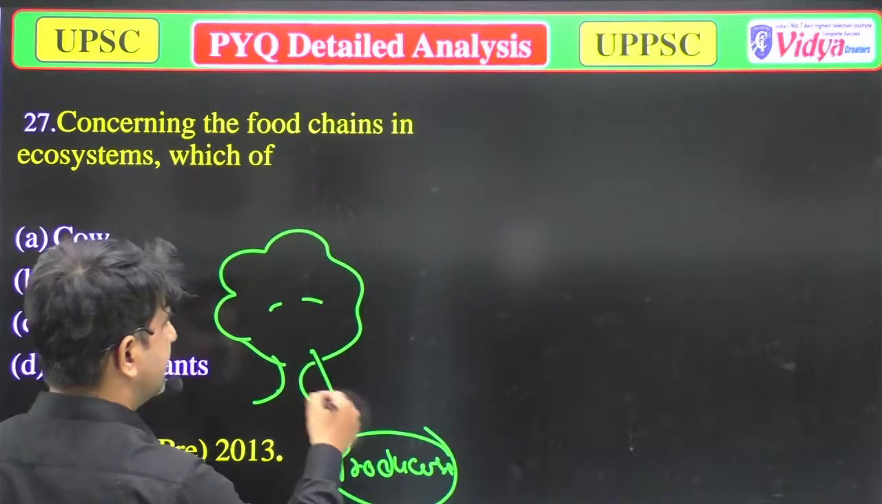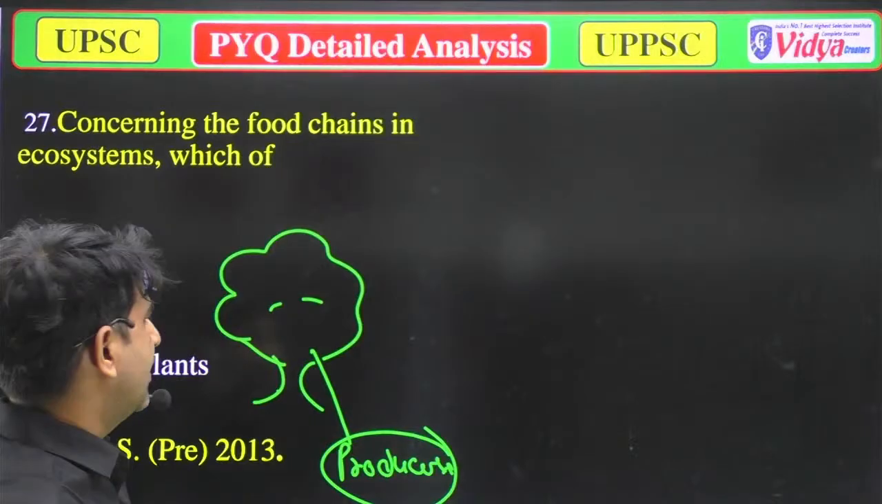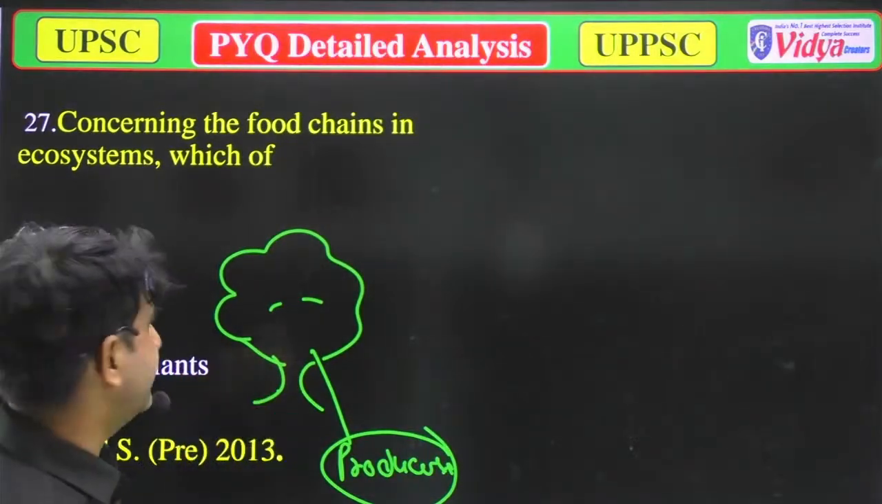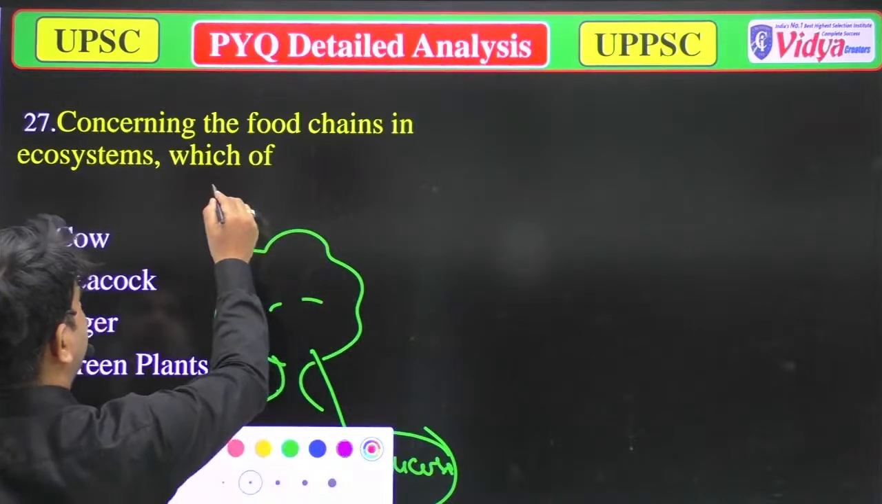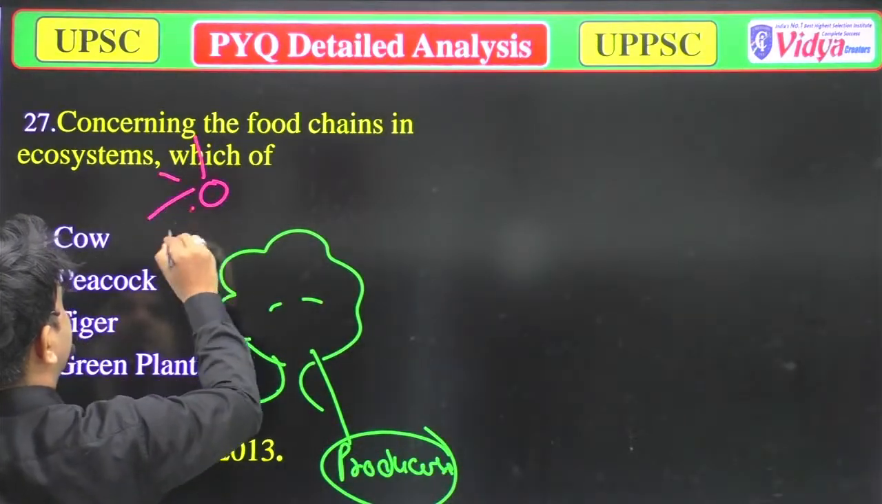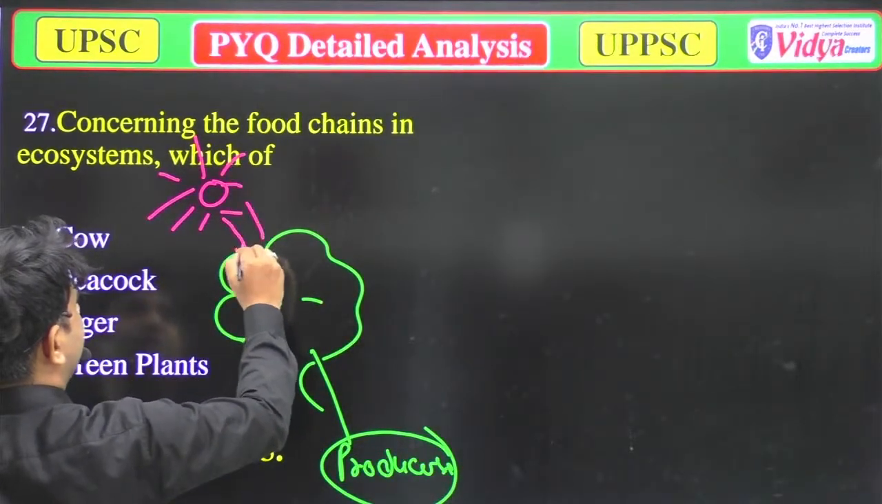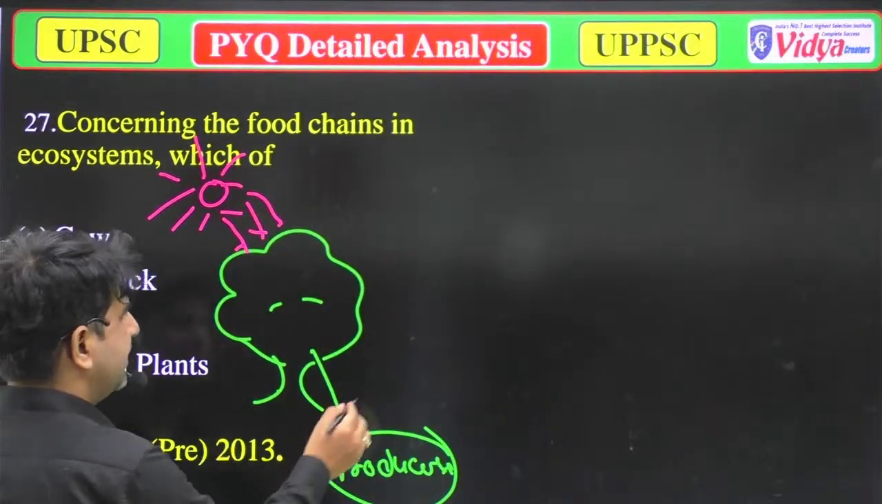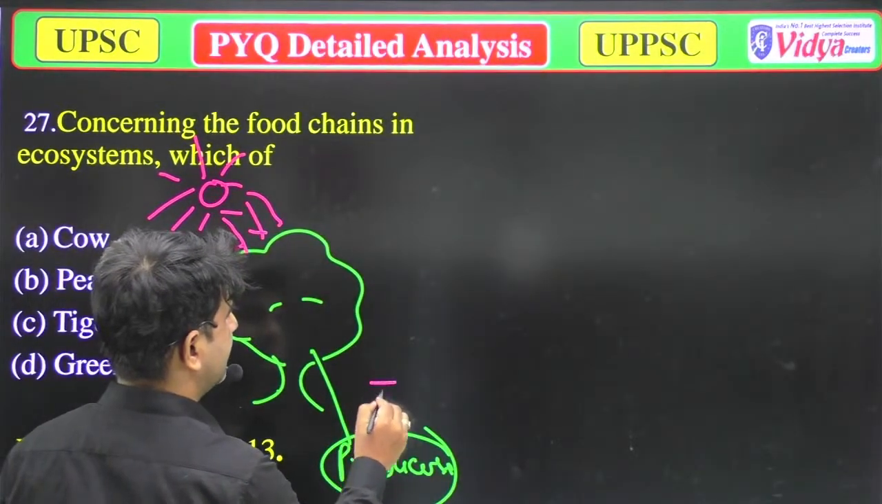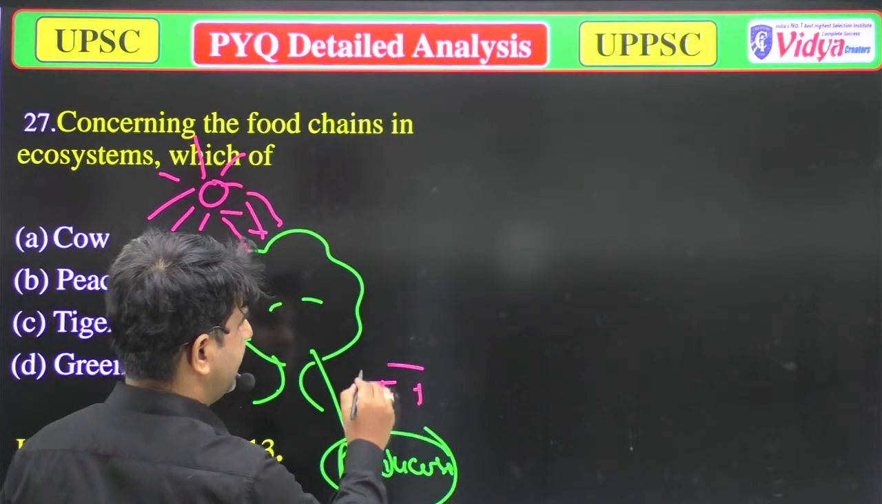Plants are producers because they produce food. And how do they produce food? They produce their food in the presence of sunlight. Okay, and this is trophic level 1.